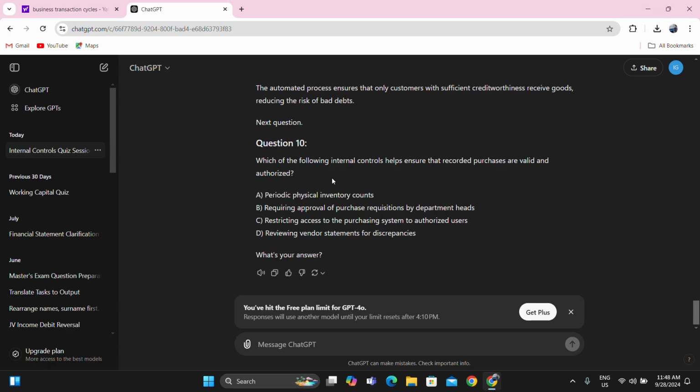So which of the following internal controls helps ensure that recorded purchases are valid and authorized? Periodic physical inventory counts. It does not relate to the question. Requiring approval of purchase requisitions by department heads. Much more directly related to the question, the letter B. Restricting access to the purchasing system to authorized users. Yeah, it could be because this is authorization, but it is very far from the question. The question is related to internal controls that help ensure that the recorded purchases are valid and authorized.